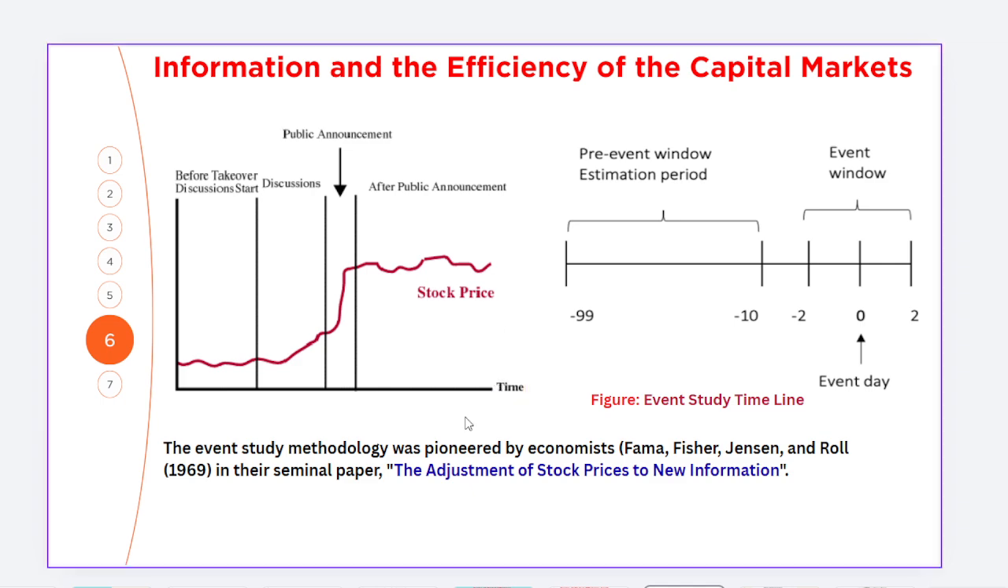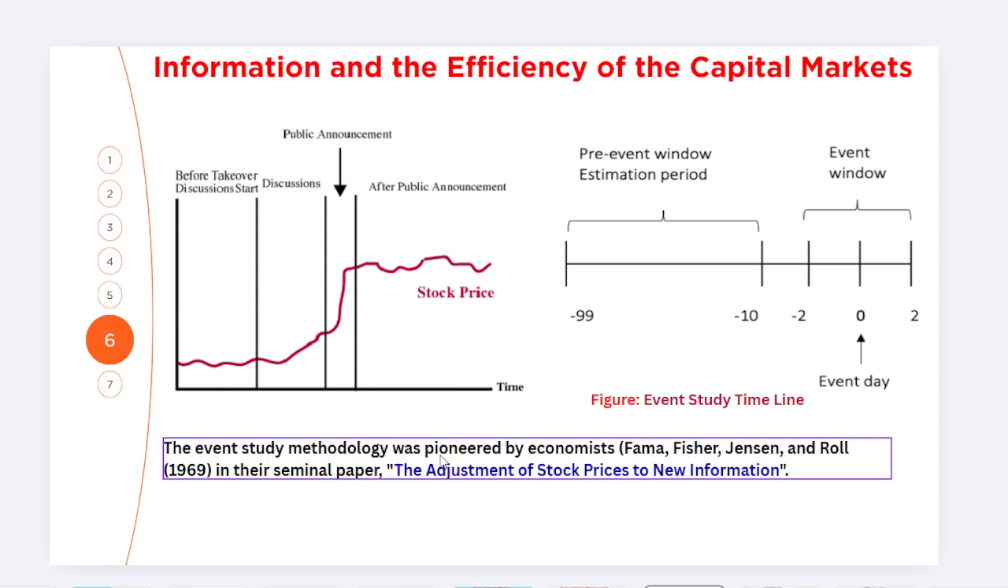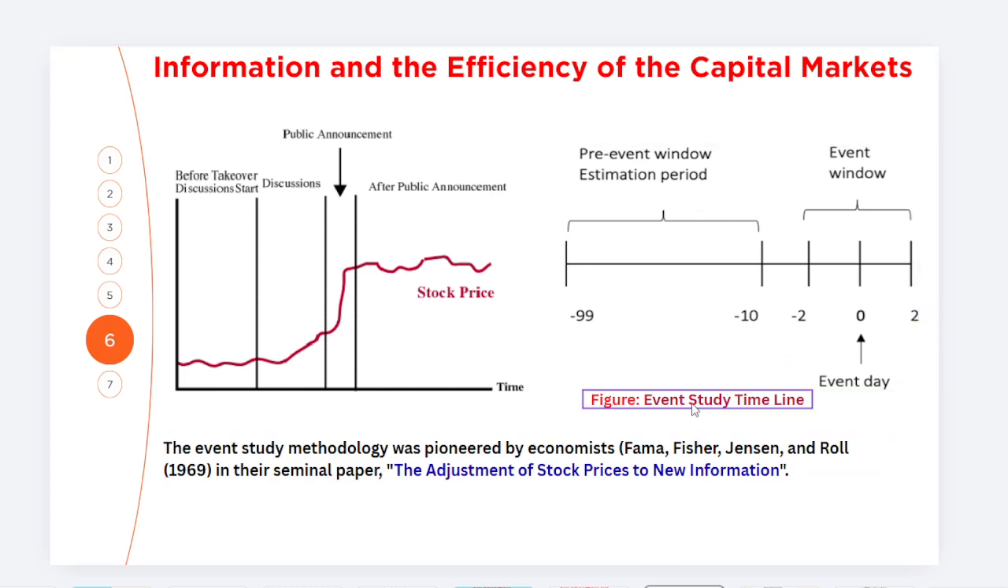If you are doing so, then we can use the event study methodology. We can say the pioneer in economics were Fama, Fisher and Jensen, with the event study in 1969 in their seminal paper, on the adjustment of the stock prices to new information. So this is all about the event study timeline.